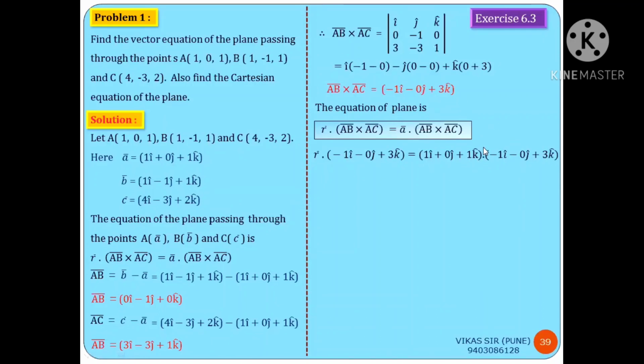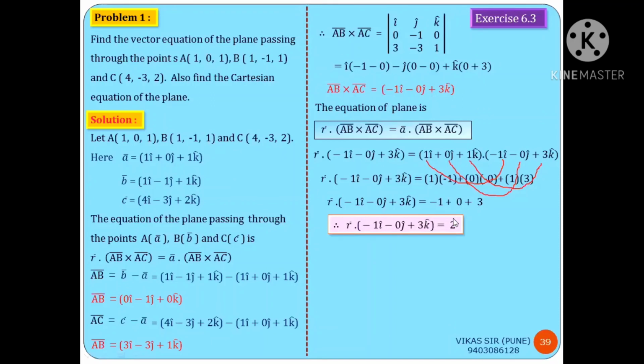Now you can perform the dot product for the right hand side: 1 into minus 1 is minus 1, 0 into minus 0 is 0, plus 1 into 3 is 3. So finally you can write the product value as minus 1 plus 0 plus 3. The total is obtained: minus 1 plus 3, that is plus 2. This is the equation of the plane in vector form.